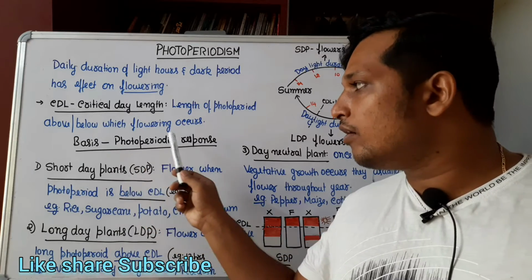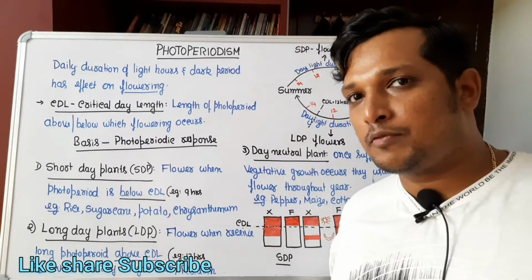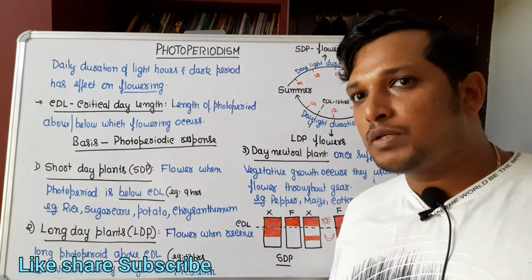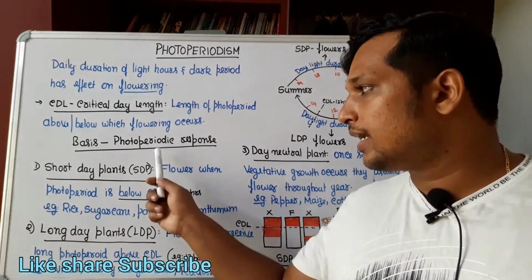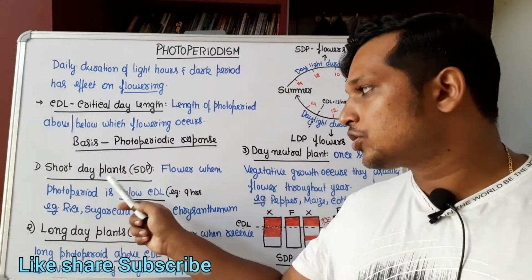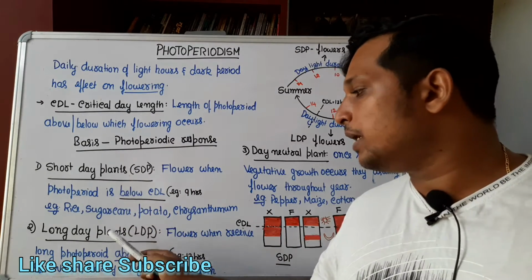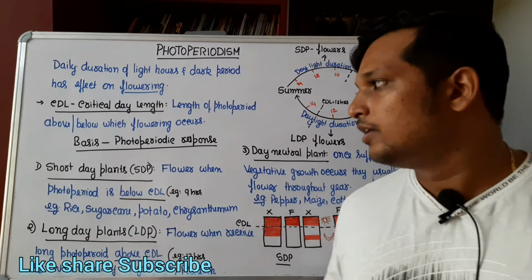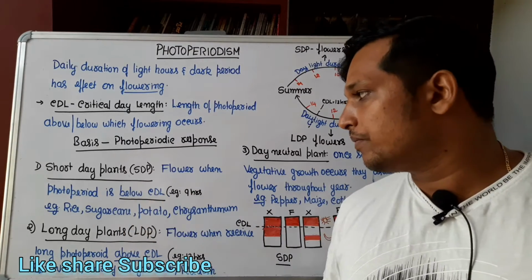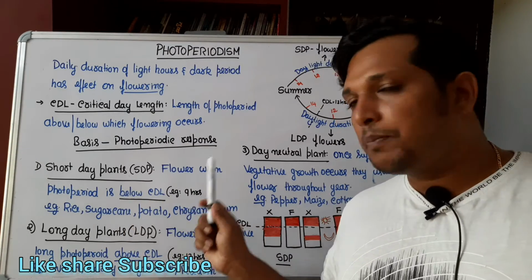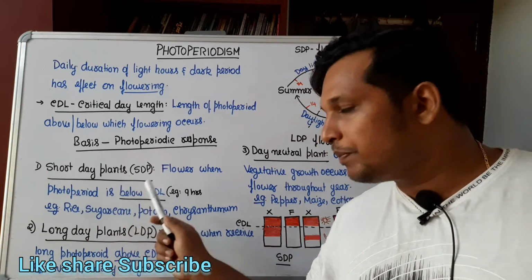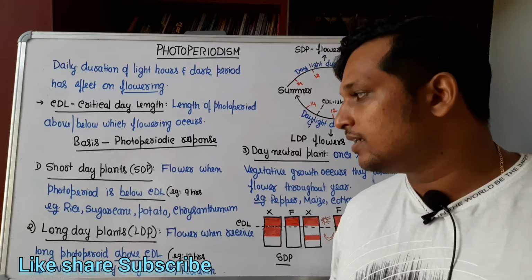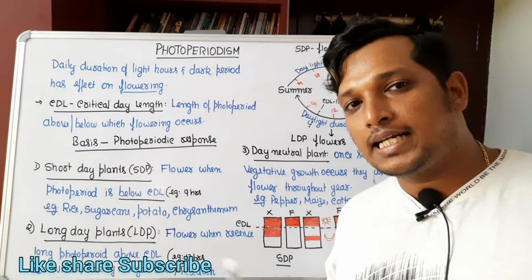On the basis of photoperiodic response, which means how plants flower in response to the duration of light, they are classified into three types: short day plants, long day plants and day neutral plants. Short day plants, or SDP. What are these? These are the plants which will flower when the photoperiod is below critical day length. What is this below critical day length?